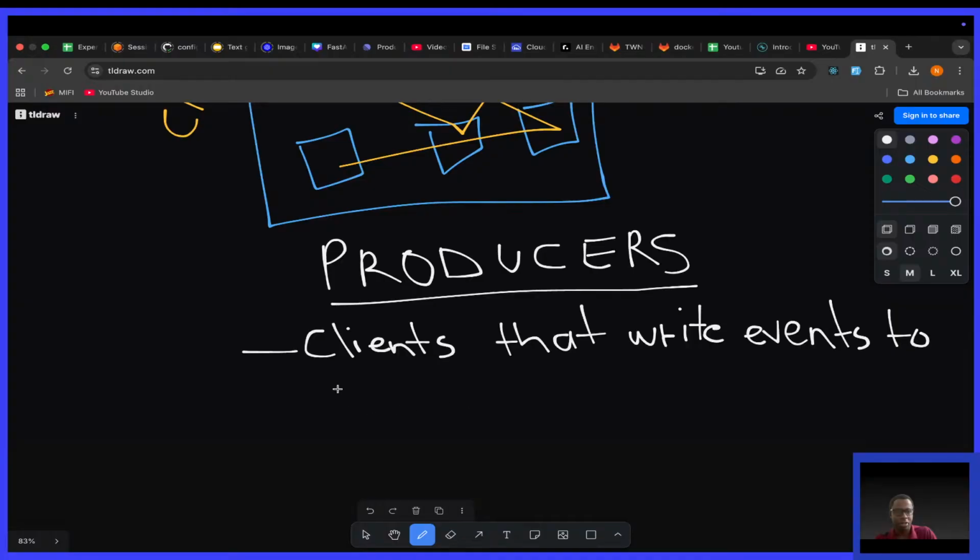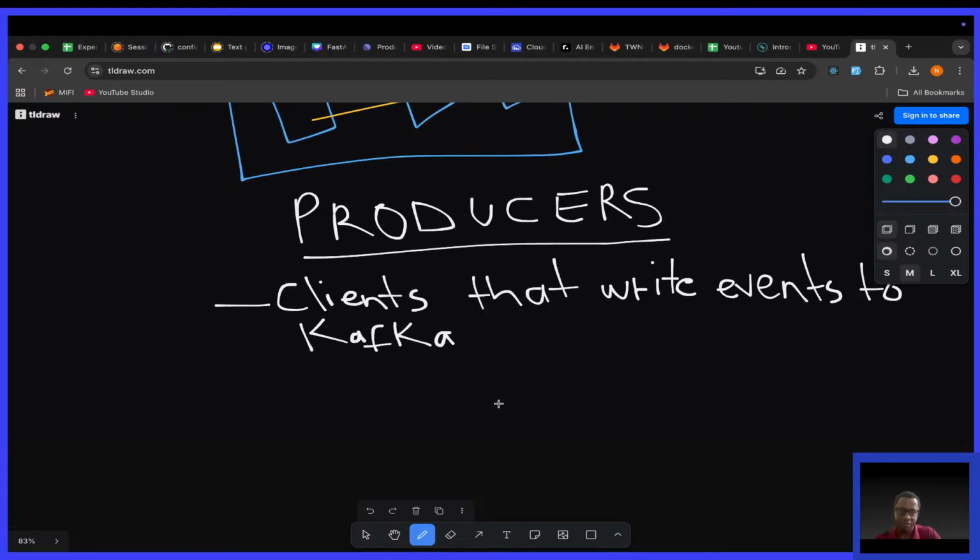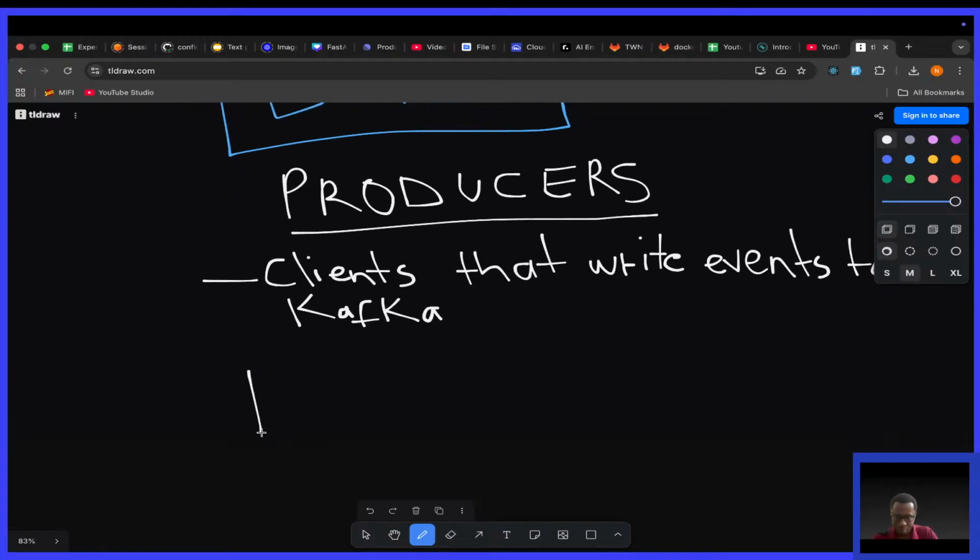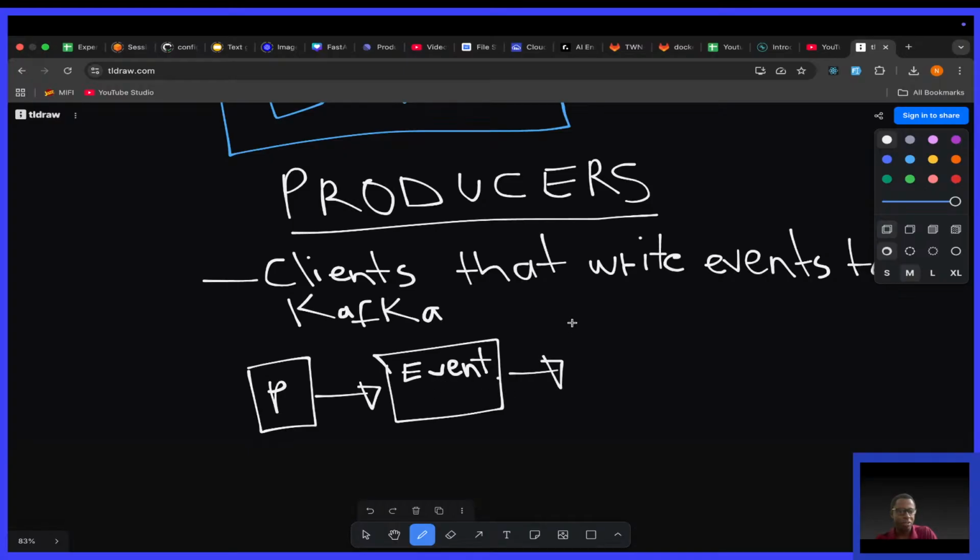And in the next stream, you're going to see how we're going to do this. So producers are clients that write events to Kafka. We have a producer P, which will say, okay, we have an event, and the producer will define the event key. It will define the event value. It will define the timestamp. And then this will be handed over to Kafka.